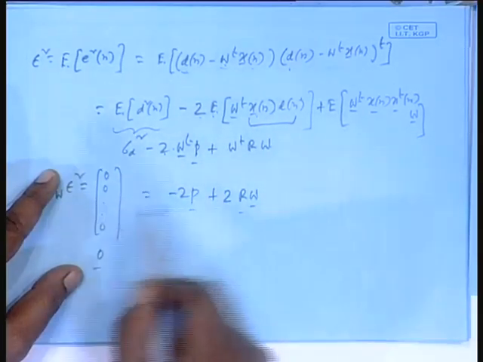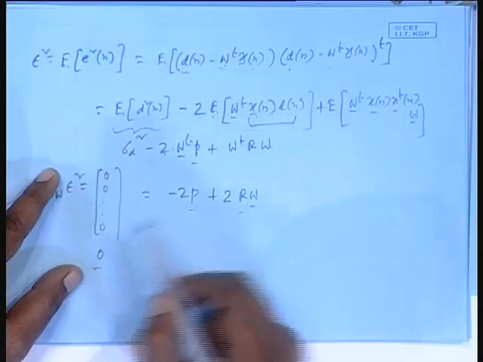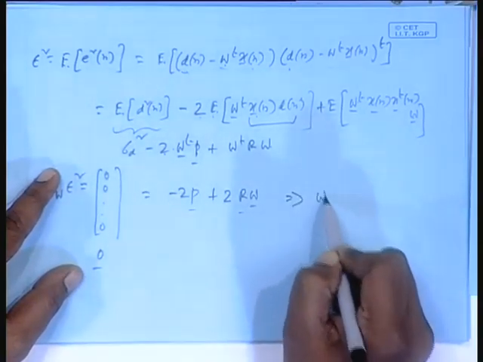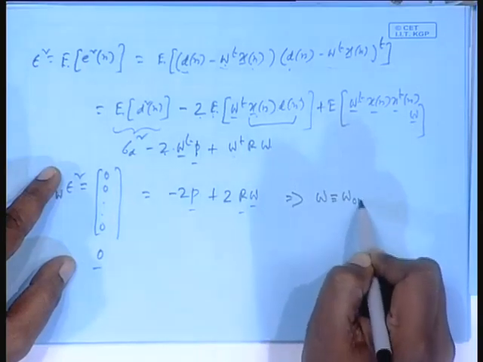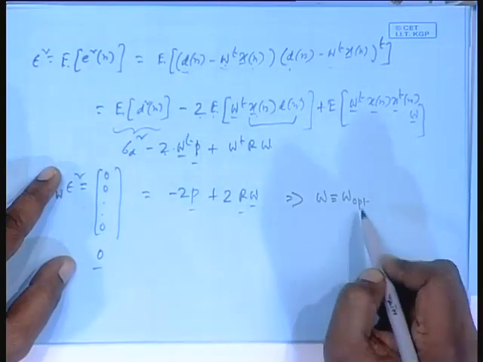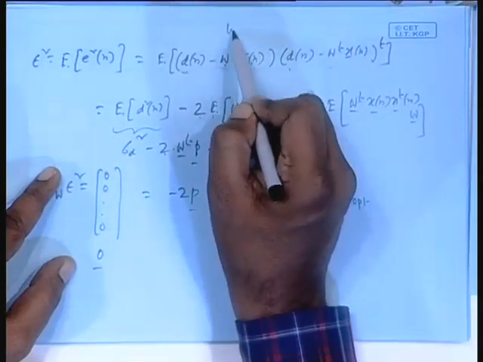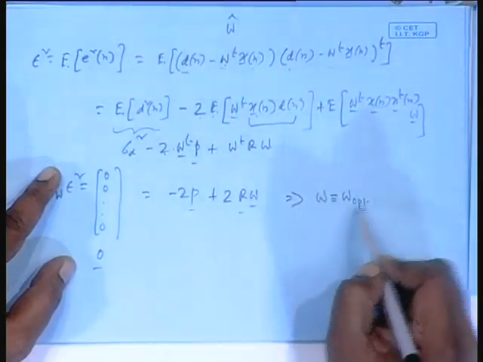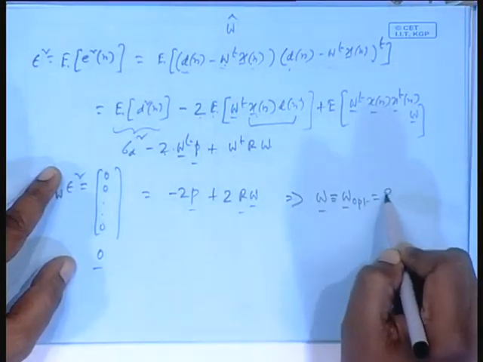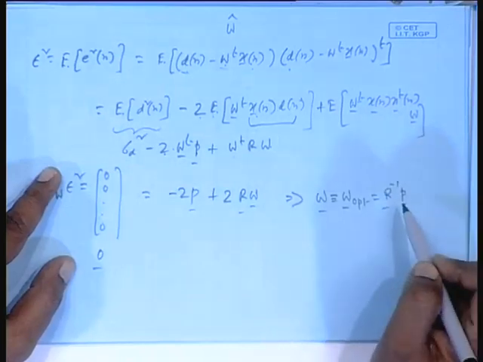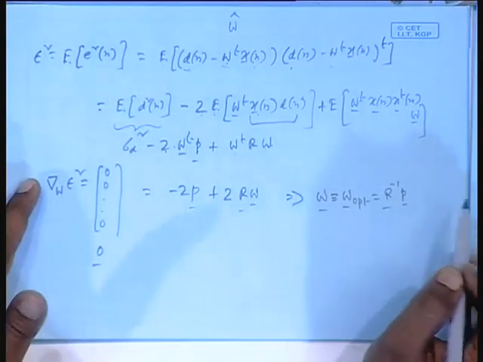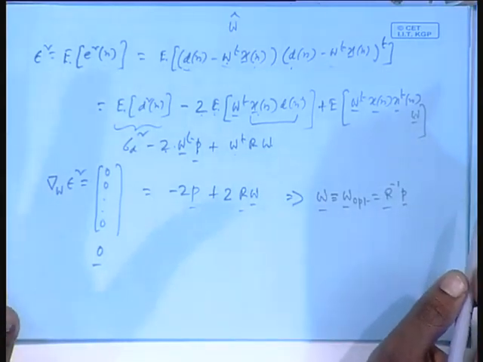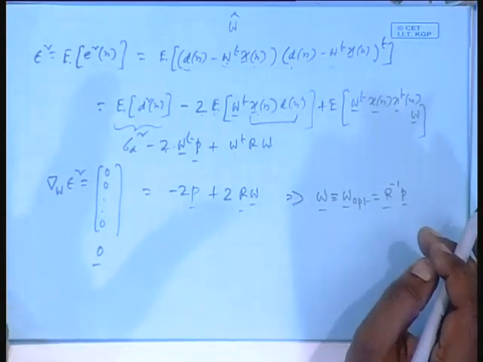You take the 2 cancels and take p on the other side, and this will give rise to the optimal filter W equal to W_opt, or sometimes in some books denoted with a cap, which is nothing but R inverse P. I assumed R to be positive definite, invertible, so I can write the inverse. This is the Wiener filter, the Wiener FIR filter.